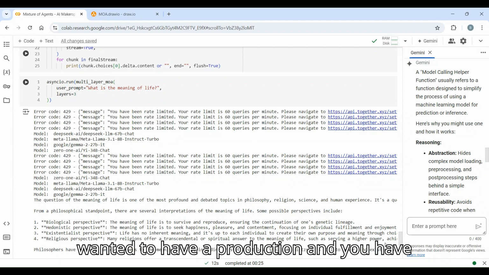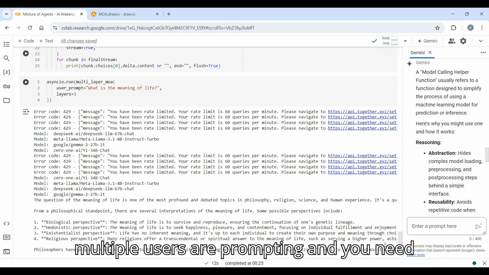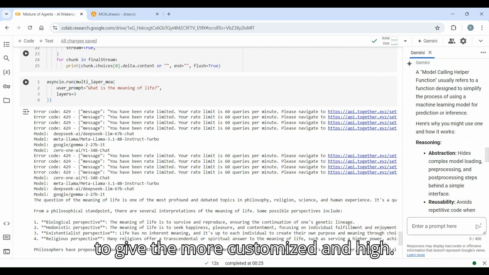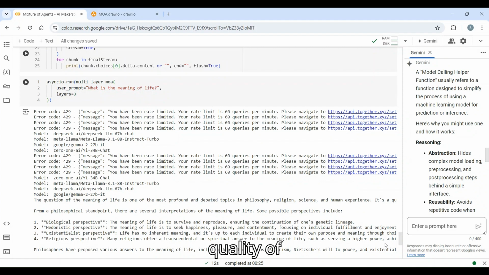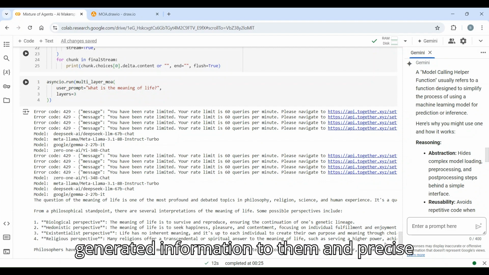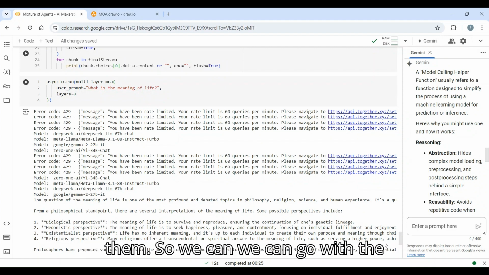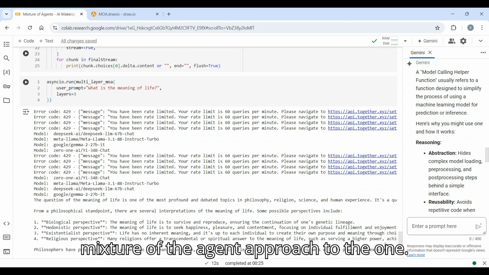Whenever you want to go to production and you have multiple users prompting, and you need to give them more customized, high-quality generated information, precise enough to give a more personalized experience, we can go with a mixture of agents approach.